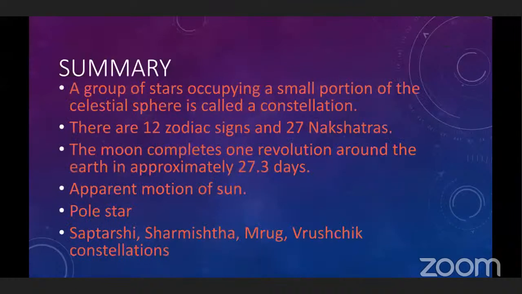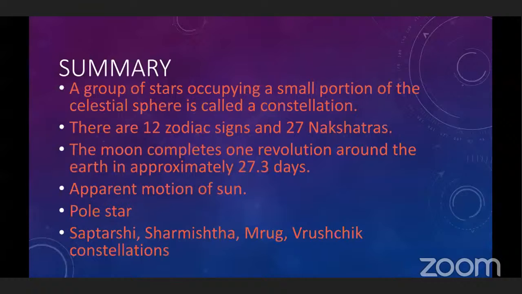Now, the summary. What have we studied today? First, we learned that a group of stars occupying a small portion of the celestial sphere is called a constellation. There are 12 zodiac signs and 27 nakshatras. The moon completes one revolution around the earth in approximately 27.3 days.